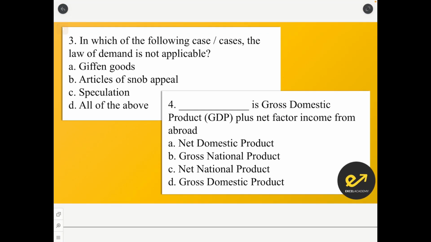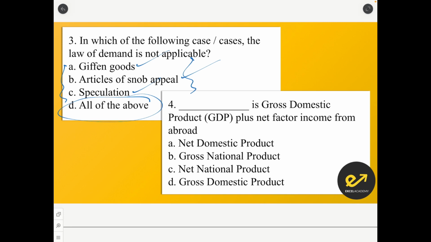In which of the following case or cases the law of demand is not applicable? This is not applicable in Giffen goods, not applicable in articles of snob appeal, not applicable in speculation. So it is not applicable in all the three, hence the answer for this is all of the above.